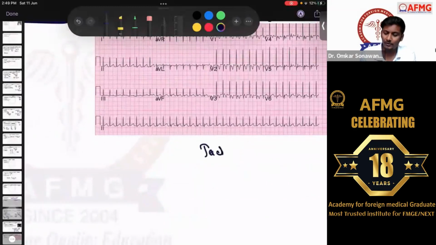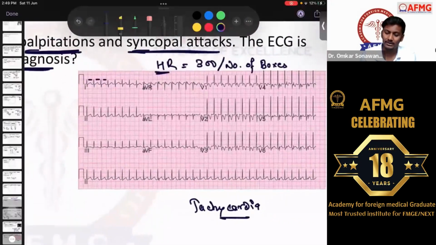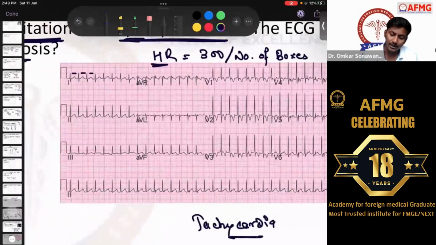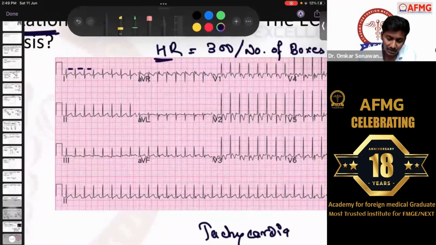But which type of tachycardia is seen? Let's see. It cannot be a sinus tachycardia, because in sinus tachycardia all the waves should be seen. That is, a P wave, a normal narrow QRS complex, and a T wave are usually seen. But here you can see the patient is not having any P wave. The P wave is not visible. You can rather see the P wave is actually overridden by the T wave. What you see here is usually the T wave. It is not the P wave.